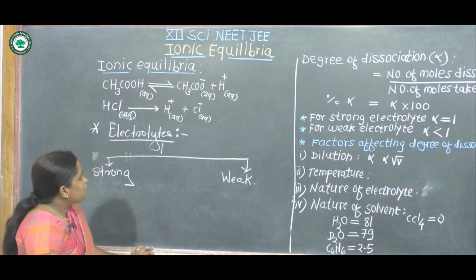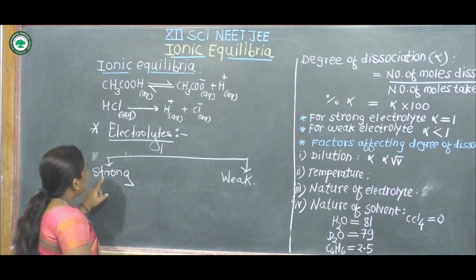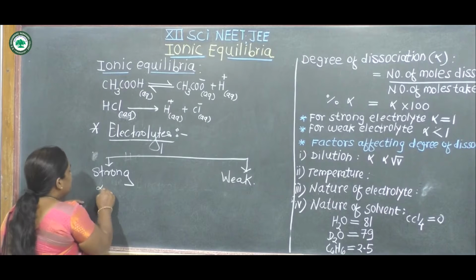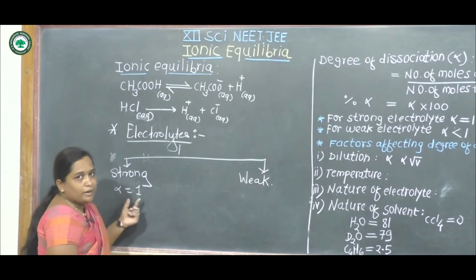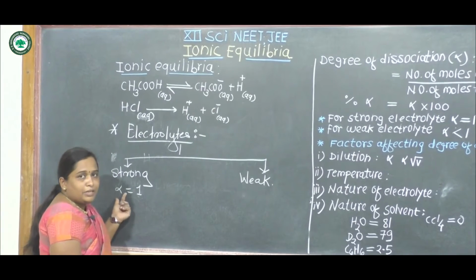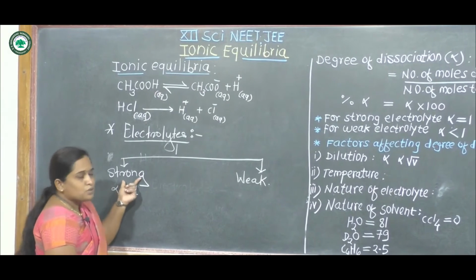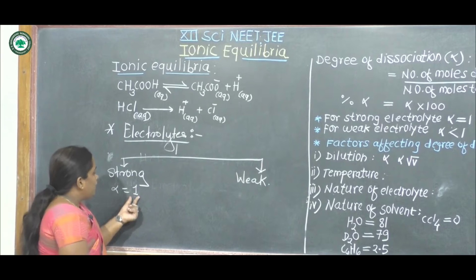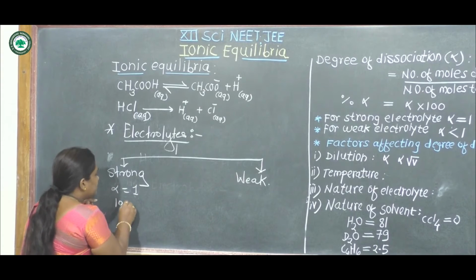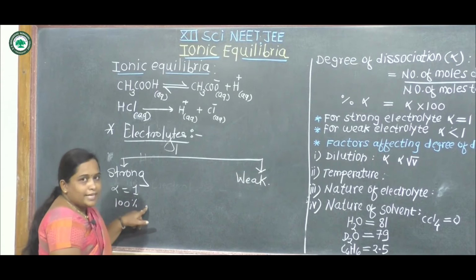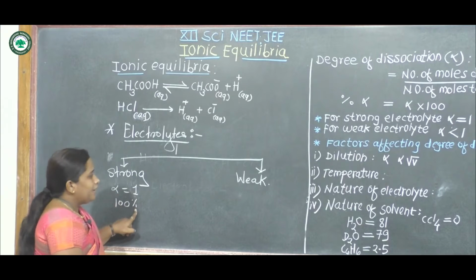The degree of dissociation for a strong electrolyte is unity, that is 1. Alpha is the degree of dissociation. The degree of dissociation for a strong electrolyte is 1 and 100% ionization takes place in a strong electrolyte.